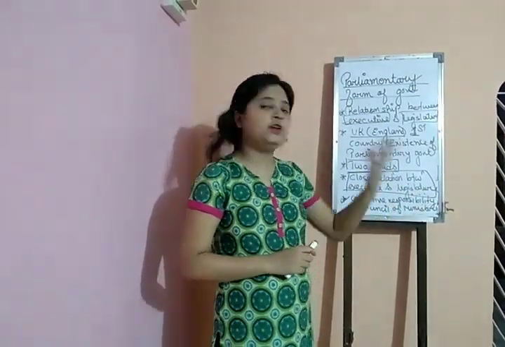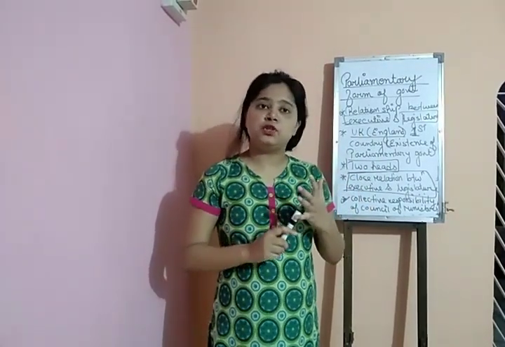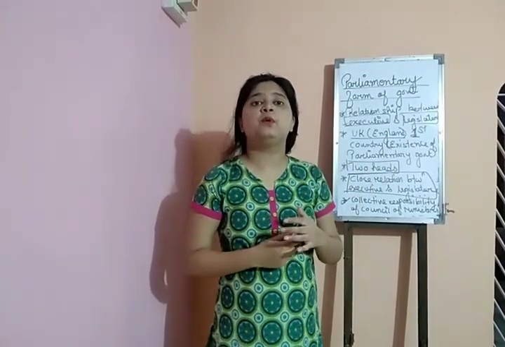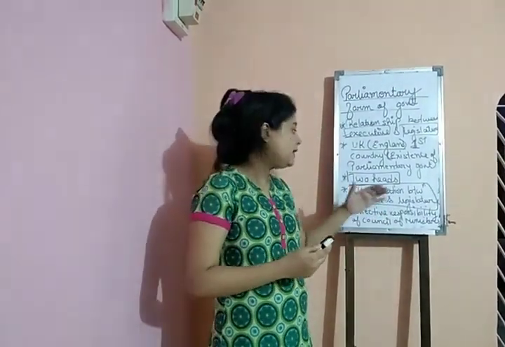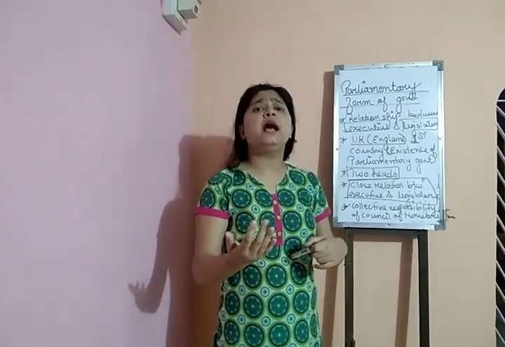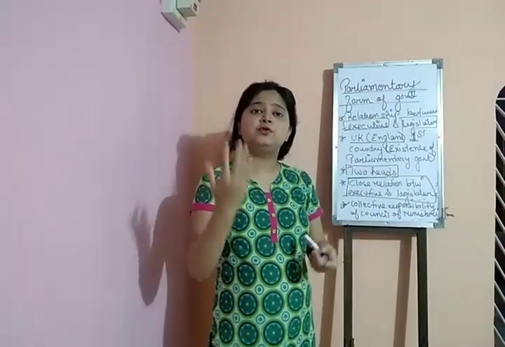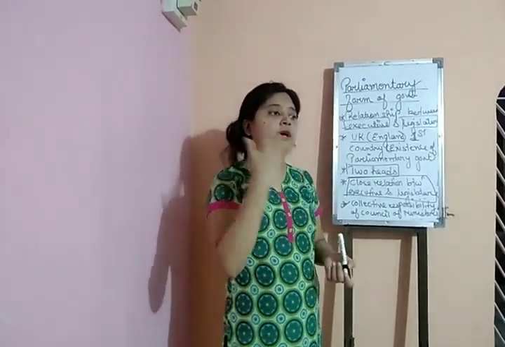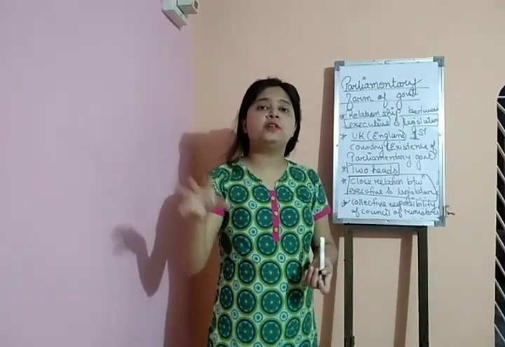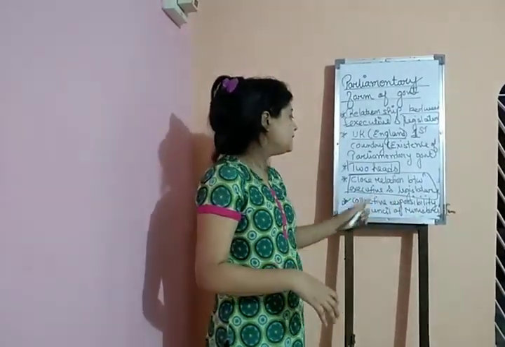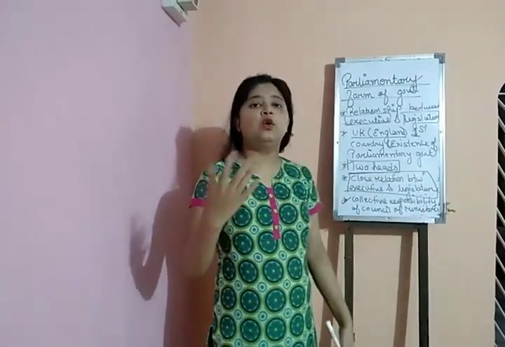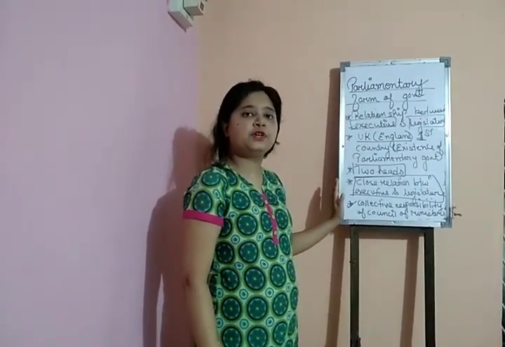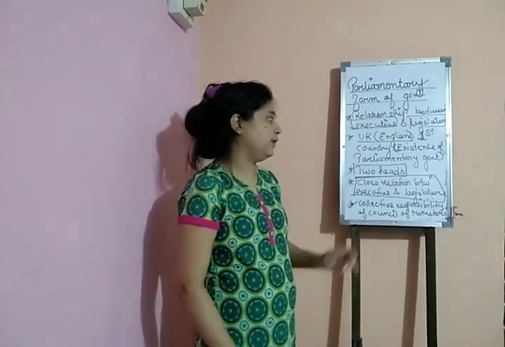The MPs are present from the opposition party and from the ruling party also, and they will raise different types of questions on several matters. The council of ministers will have to prove their work and answer each and every question raised by the MPs on different grounds. Therefore they are collectively responsible to the Lok Sabha, or we can say the legislature. These are some of the important features of the parliamentary form of government.